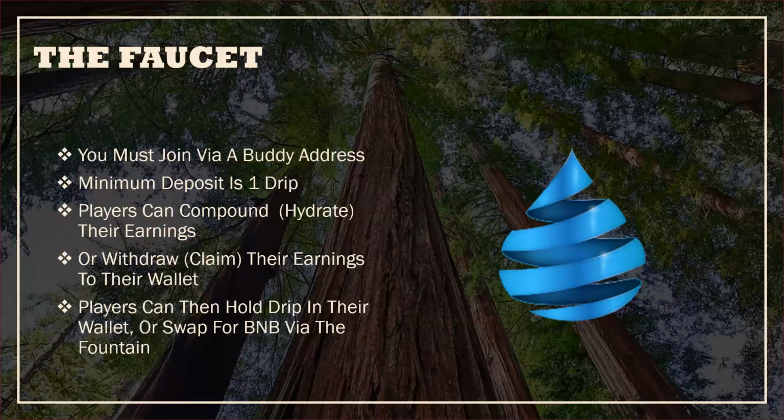So how do you join? Okay, you've got to join via a buddy address. You need to get somebody's buddy address so that you can input it in the little buddy address field when you go on the site. I'll show you that here in a second. And once you input that buddy address, you cannot change it. So make sure you get the right buddy address. Otherwise, you're not going to be able to change it later on. Okay. The minimum deposit is 1 drip.